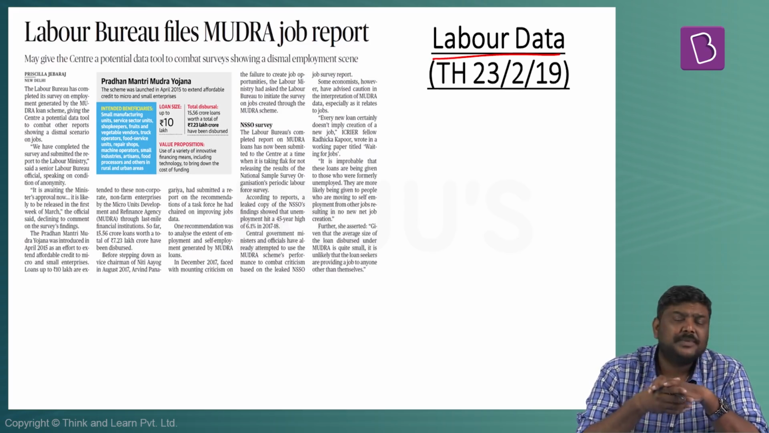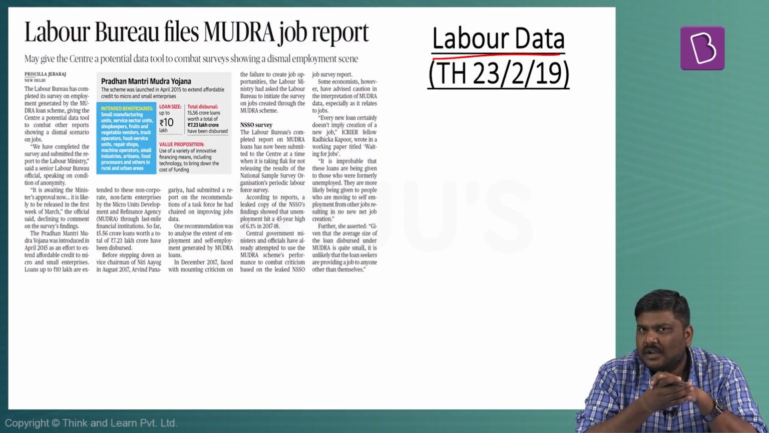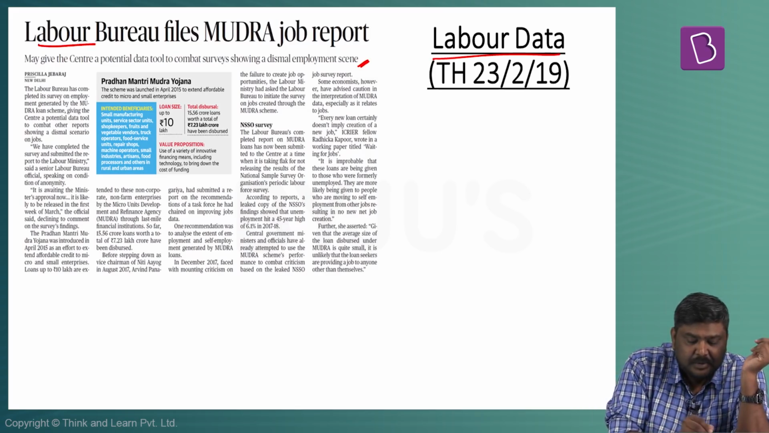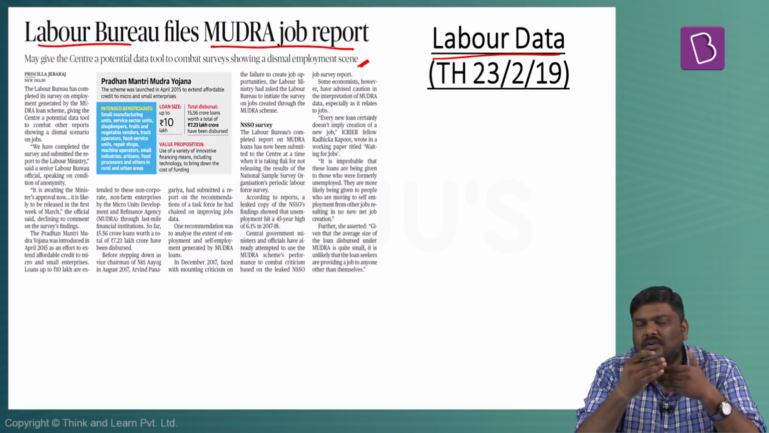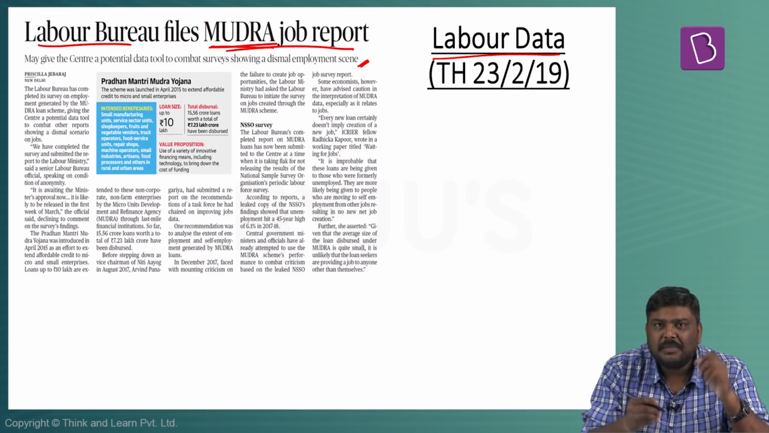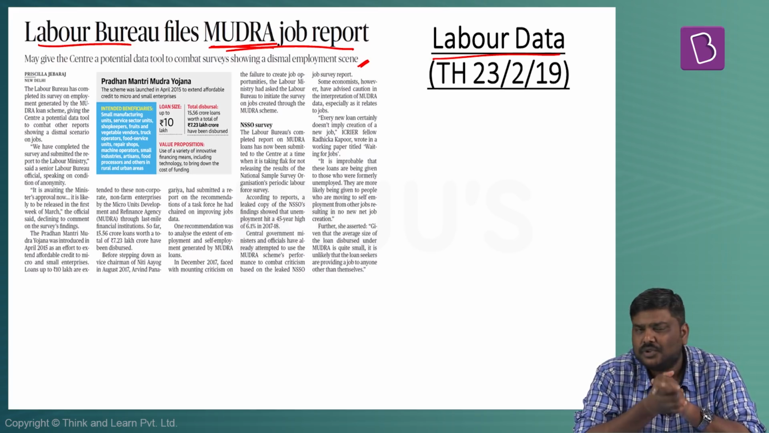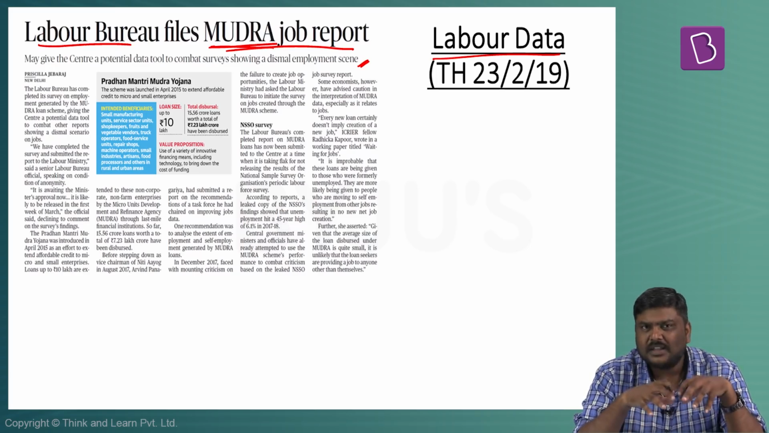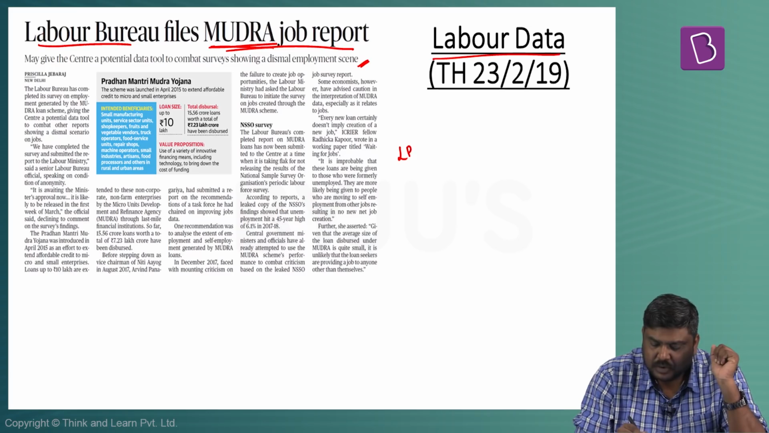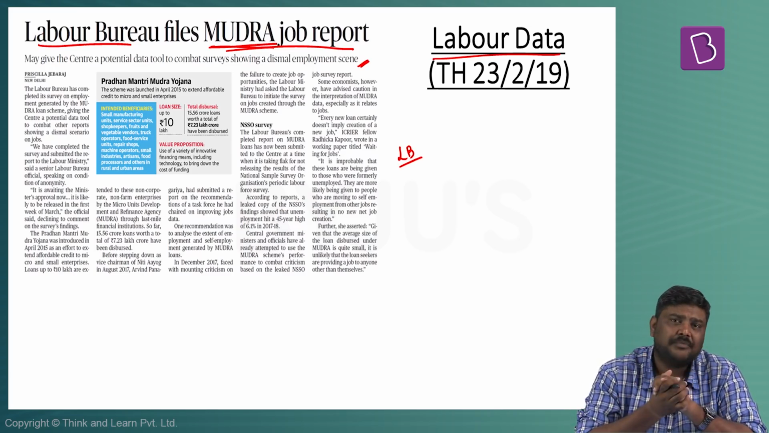The next article is related to labor data. In recent times, there has been a lot of discussion related to the employment and unemployment situation in India. Related to this, very recently, it has been seen that the Labour Bureau has calculated the number of jobs which have been created because of the implementation of a scheme by the central government called MUDRA Yojana or Pradhan Mantri MUDRA Yojana. Now, before looking at the points given in the article, some of the very important points are: